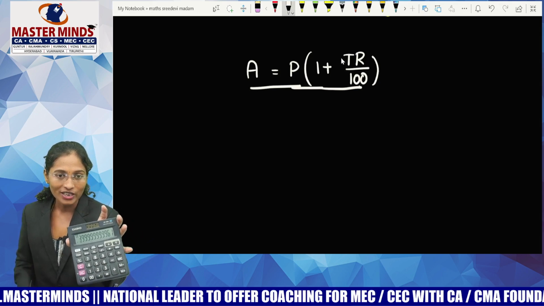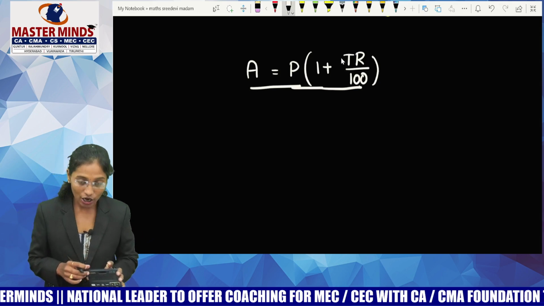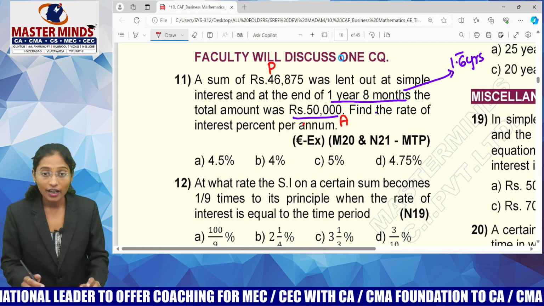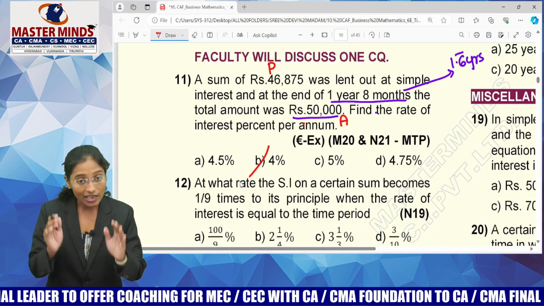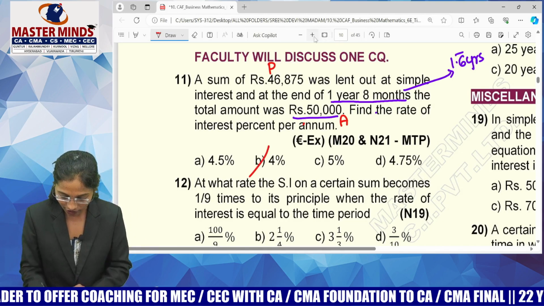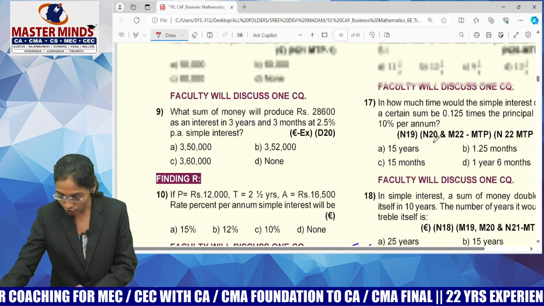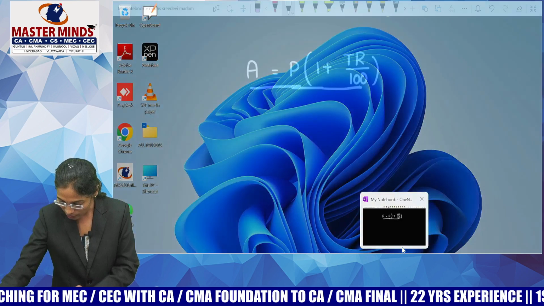So, guys, tell me, what is the answer? 3.9 bar. It means how much? 4%. So, your answer is 4%, and that is there in option B. Yes, guys, for this question also, option verification is possible. Everywhere it is possible, guys, but it depends on you. So, please try to solve the questions perfectly.